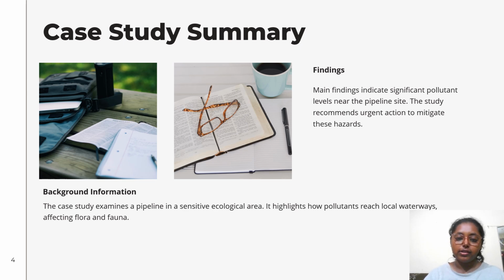Pollution sources and causes. Pipeline corrosion and maintenance. Corrosion was a major contributor to pollutant leakage, exacerbated by aging infrastructure and lack of adequate maintenance. Chemical additives. Chemicals added to reduce corrosion or improve pipeline function were found to contribute to soil and water contamination over time. This case study illustrates the complex and far-reaching environmental impacts of underground pipeline pollution, emphasizing the need for proactive management strategies to minimize risk to ecosystems and public health.